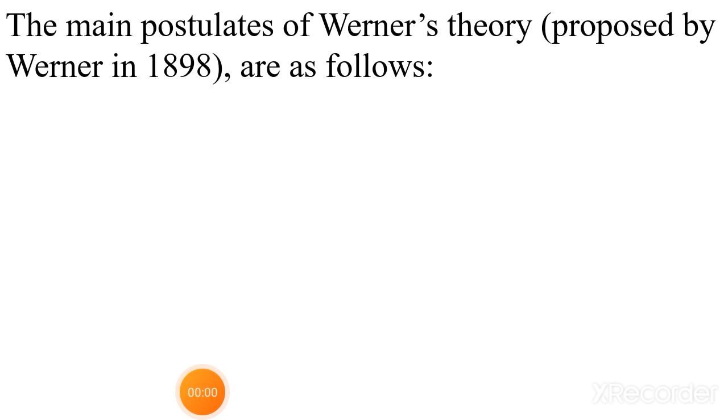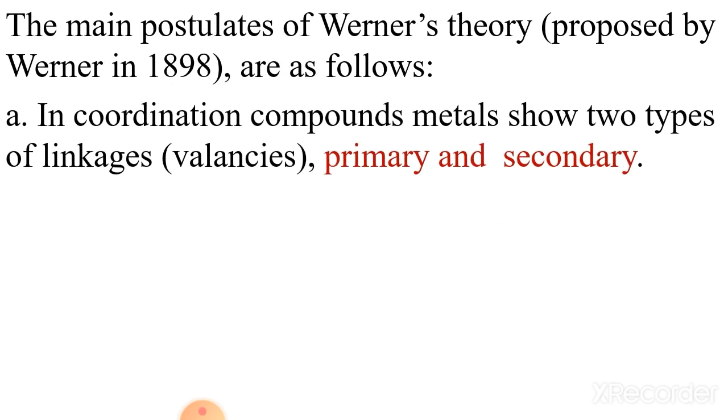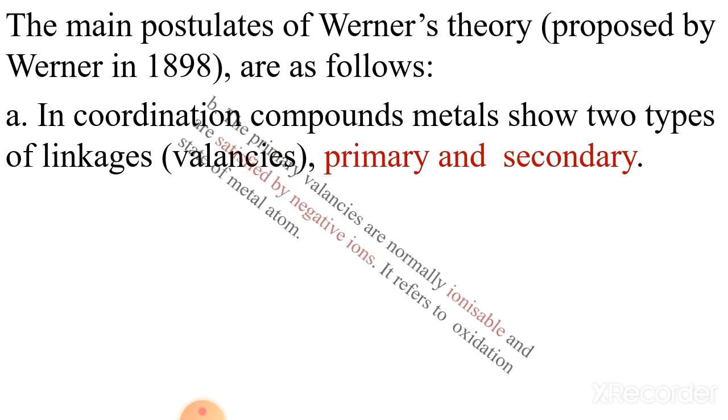Let us focus on the main postulates of Werner's theory, proposed by Werner in 1898, as follows. First, in coordination compounds, metals show two types of linkage, that is valencies, named primary and secondary.